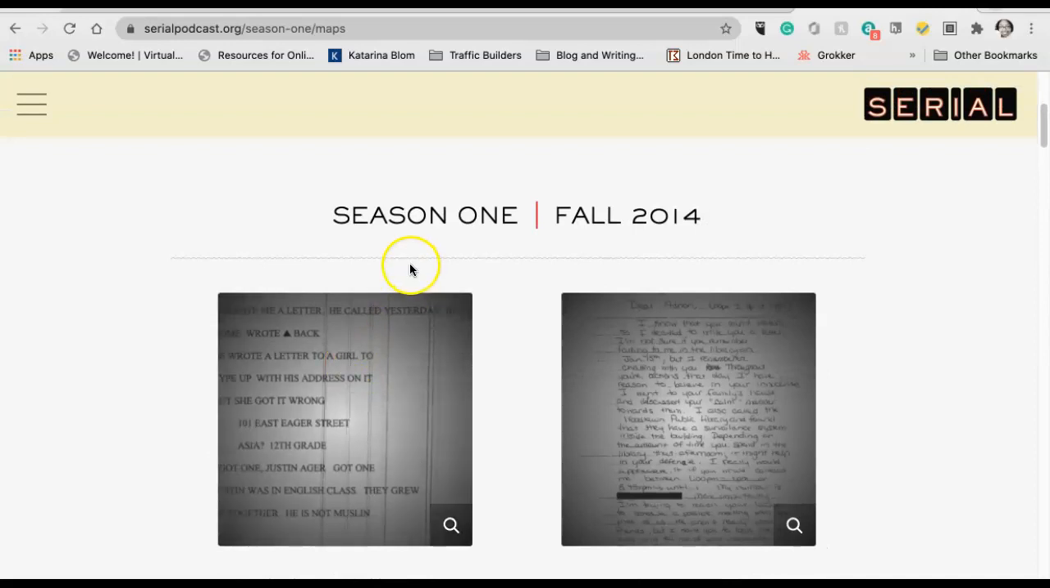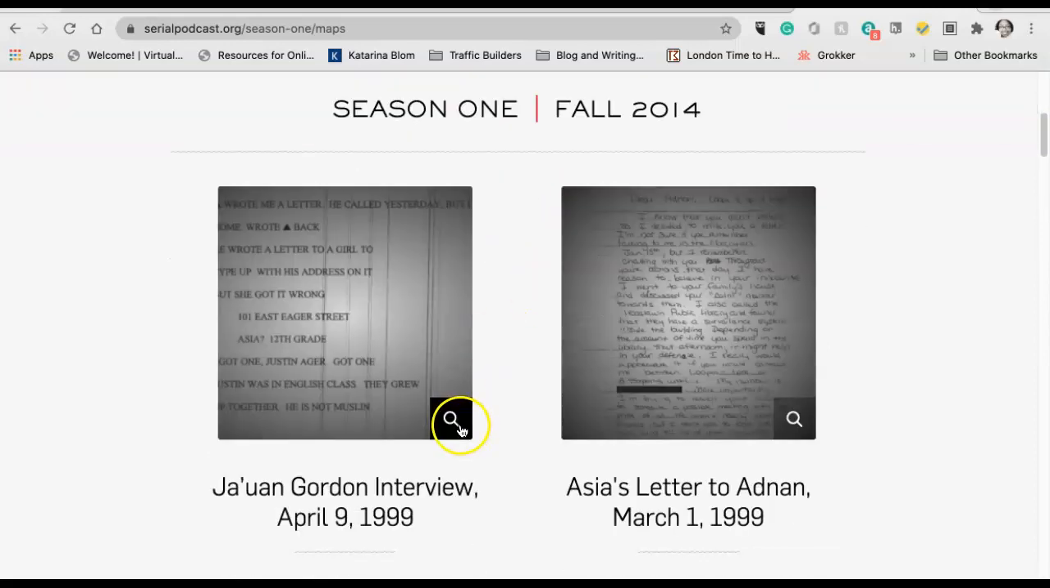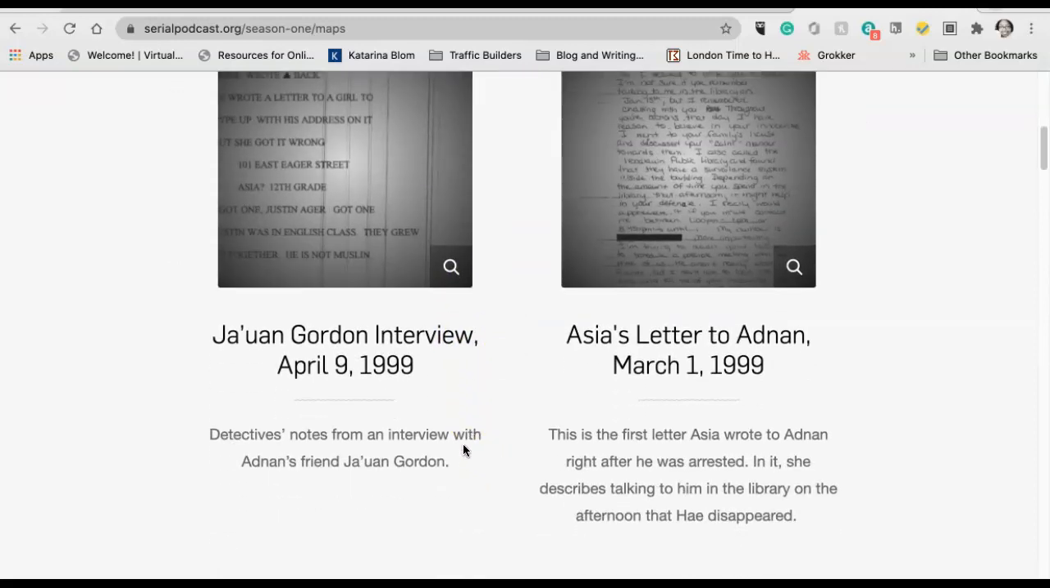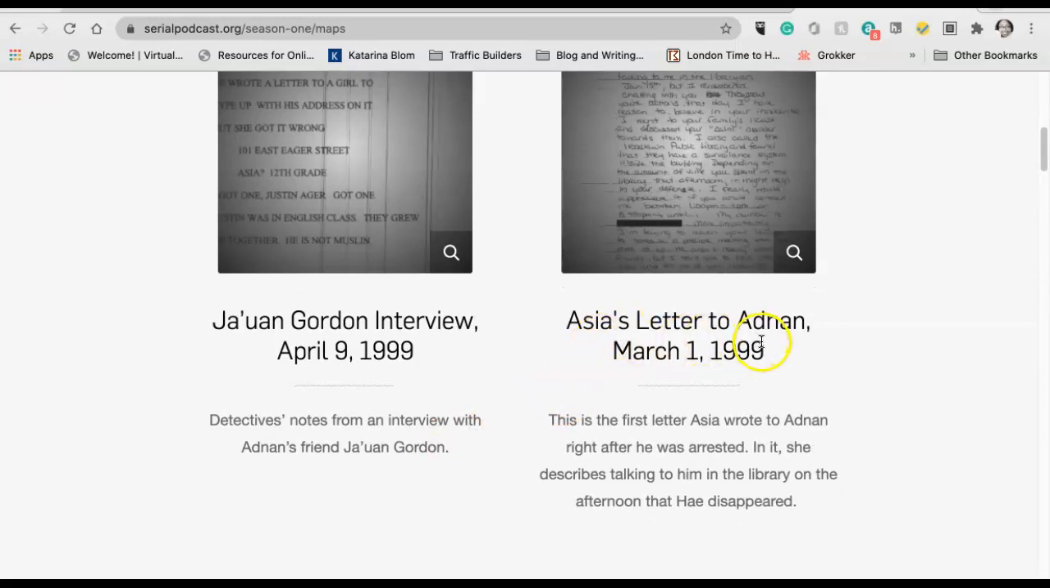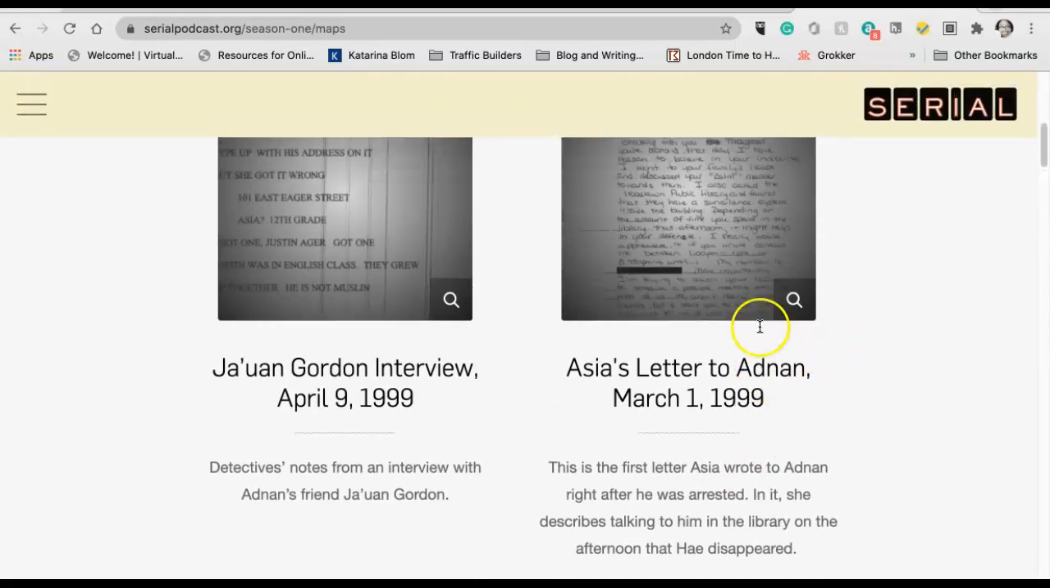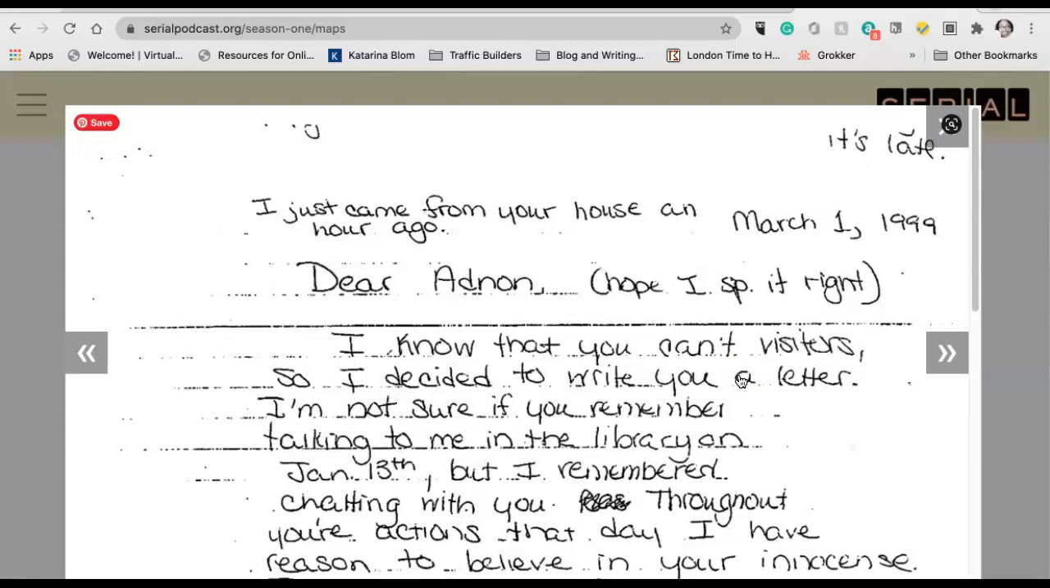So we are in season 1. This did air in fall 2014, and we have lots of information here. We have Asia's letter to Adnan, March 1st, 1999, and this is the very first letter that Asia wrote to Adnan saying, hey, I saw you in the library. There's no way you could have done this, right? We actually can look at this letter, and this is what I call source material.